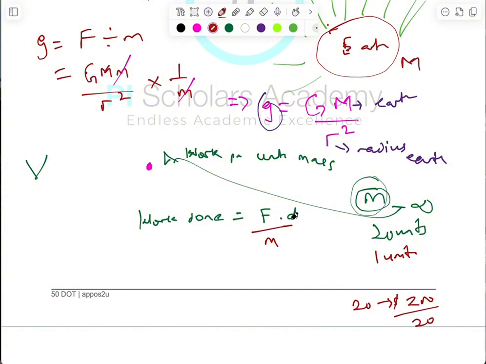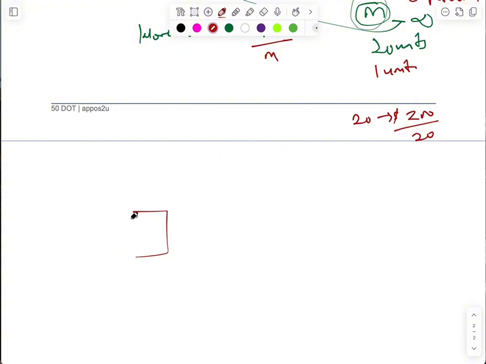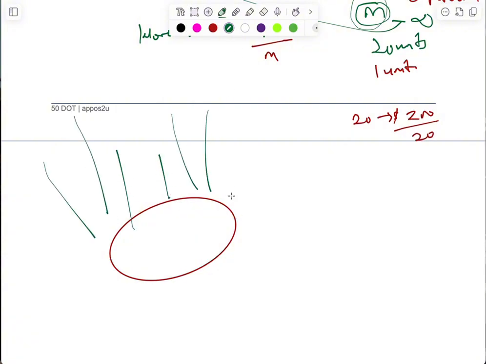Now, here's the thing. I'm also going to explain another thing here, such that this V is always going to take a negative sign. And why is it so? You see, infinity is a reference point, and in this case it is a point where we have zero potential. So at infinity, we have zero potential. However, infinity relative to the Earth, though Earth should be spherical, and by the way, whatever I'm doing for the Earth also applies for every other place in the universe. I'm just using Earth because it is easier for me to reference. So infinity relative to the Earth is more like you're going far away, far away, far away from the Earth.